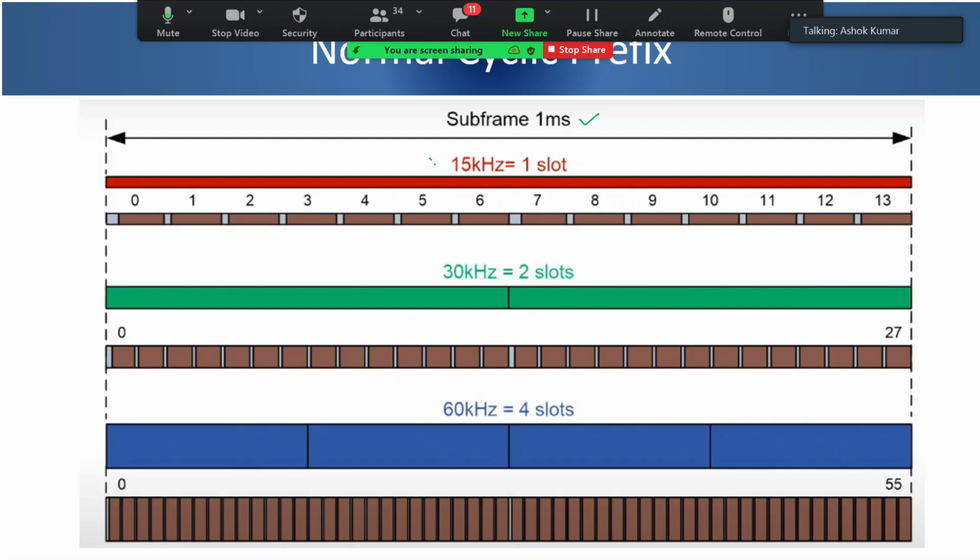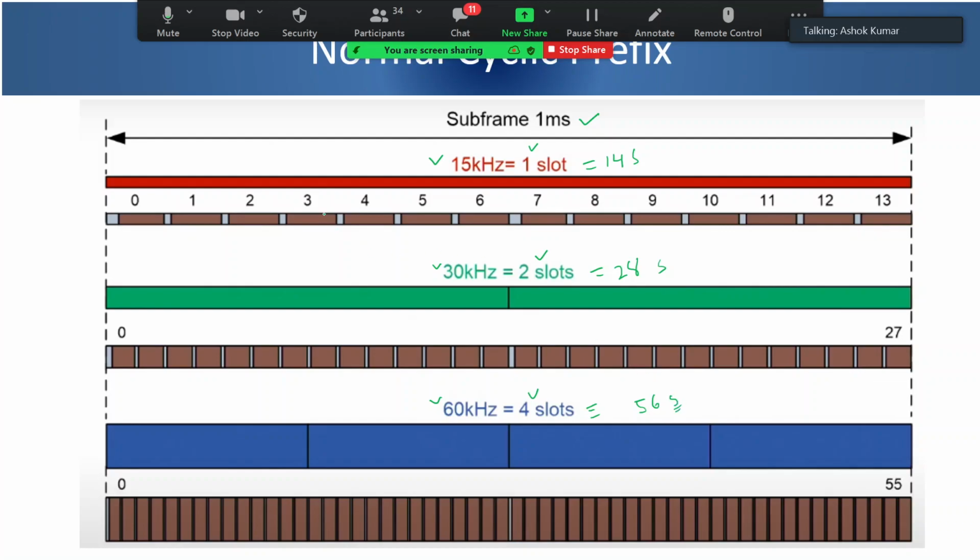For 15 kilohertz, it is one slot. For 30 kilohertz, it is two slots. For 60 kilohertz, it is four slots, and so on, 120 to 240. And every slot will have 14 symbols. So with 2 slots, it means 14 into 2, 28 symbols, and 4 slots means you will have 56 symbols in 1 millisecond, right?